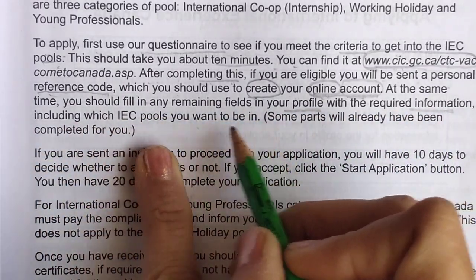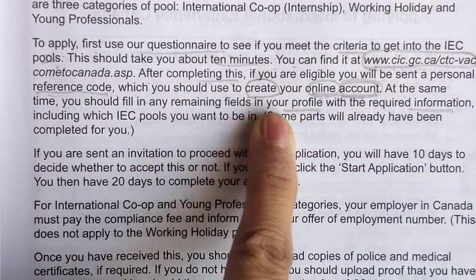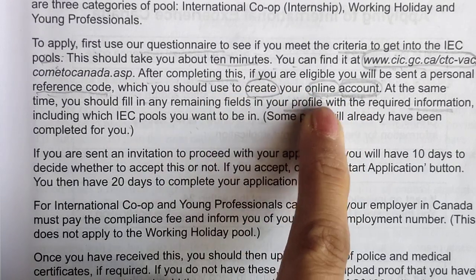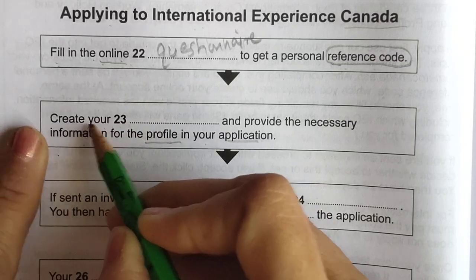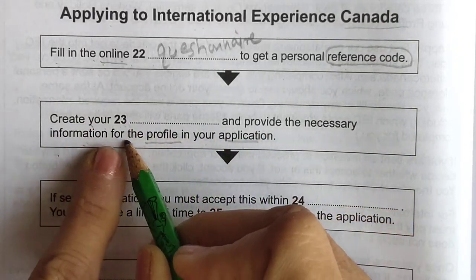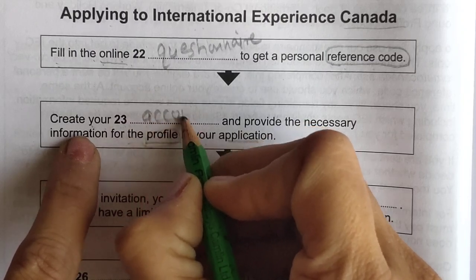Okay, so I think account will come. You should create, you should open your account they were talking about. So create means open, so we will be writing account. Create your means open your account and provide information for the profile in your. So this profile we have found at the later stage, and initially we got this line, so that's why this.